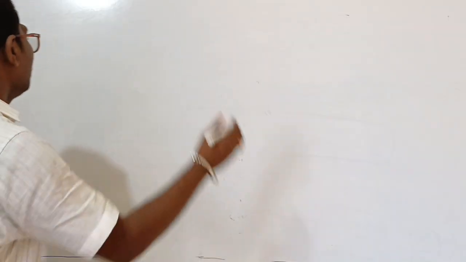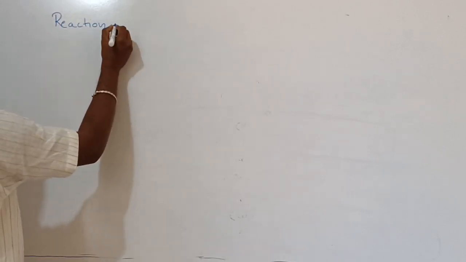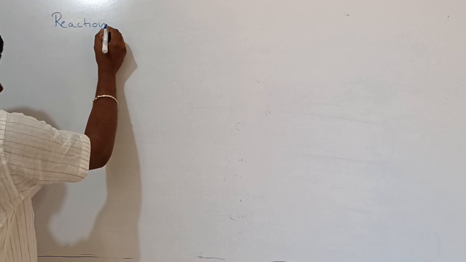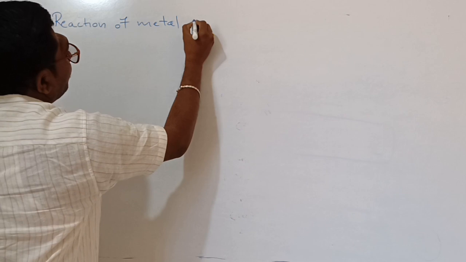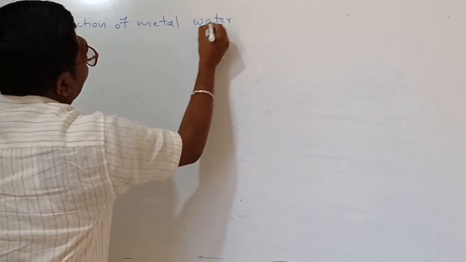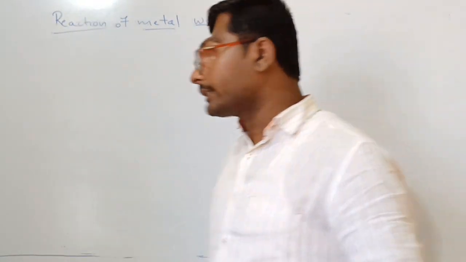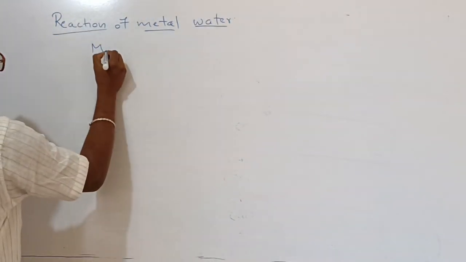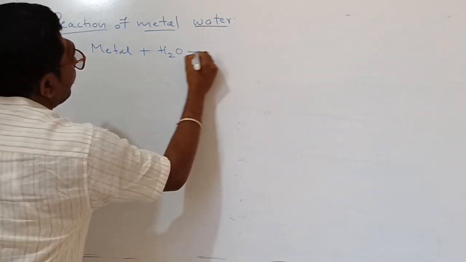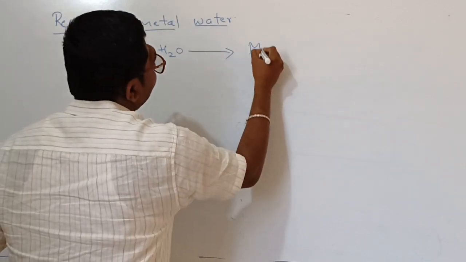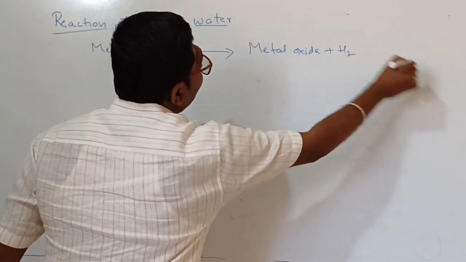Reaction of metal with water. Metal reacts with water to give the metal oxide plus hydrogen gas.